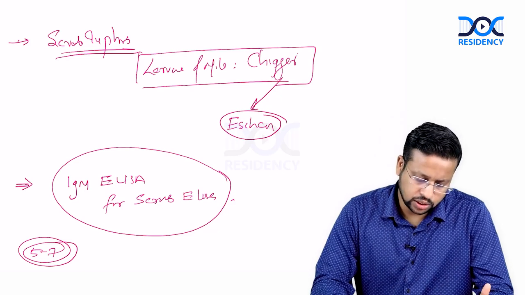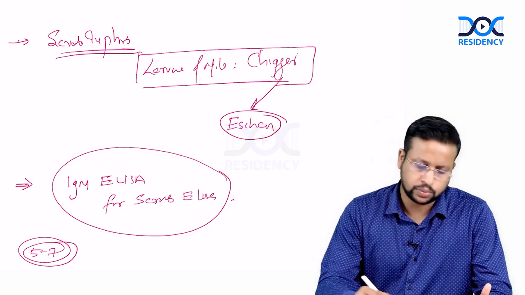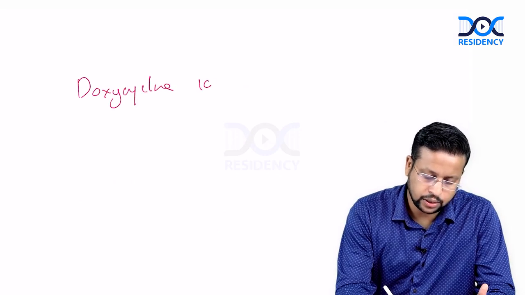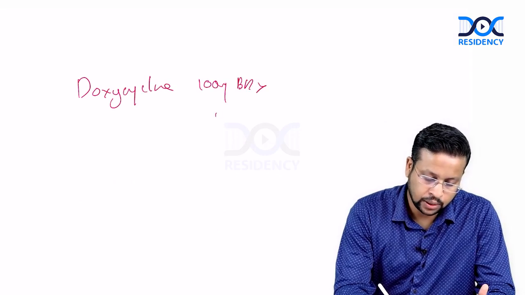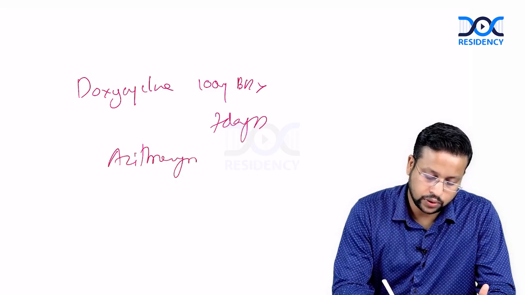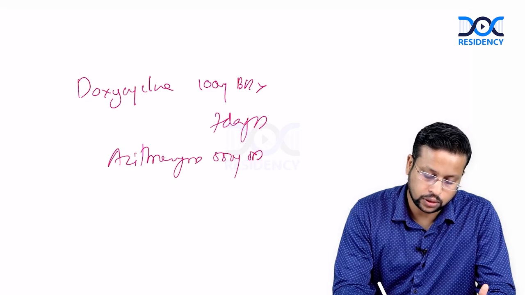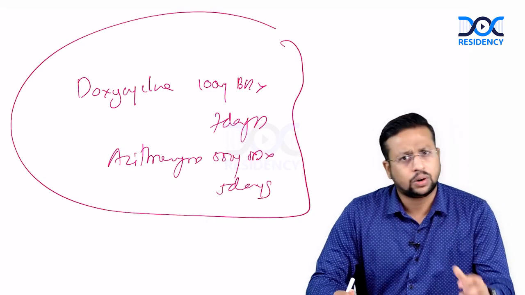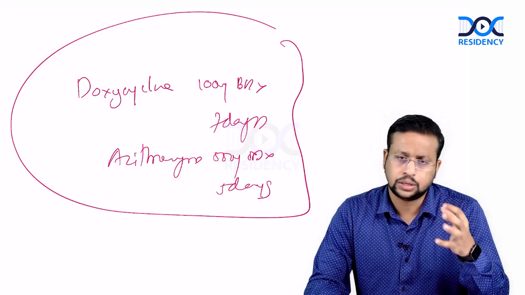And when you come to the treatment of this particular disease, you can either give doxycycline 100 milligrams BD for 7 days, or you can give azithromycin 500 milligrams OD for 5 days. Now, a detailed discussion on scrub typhus has already been done in another session. You can watch this video.